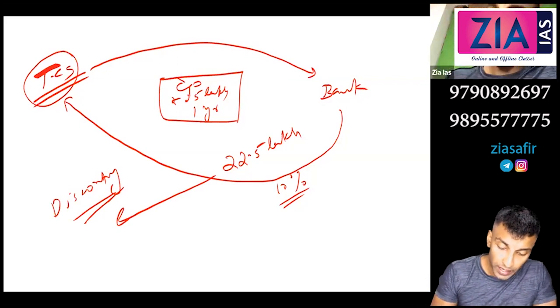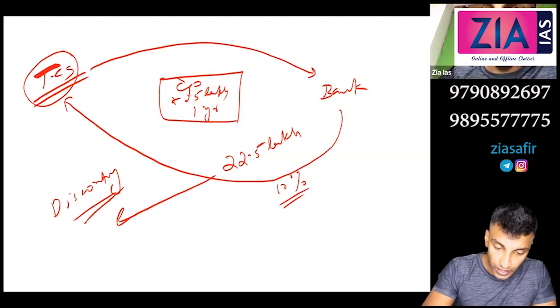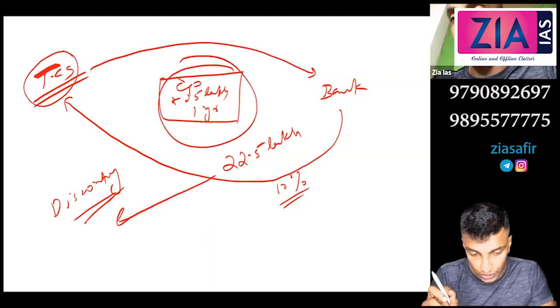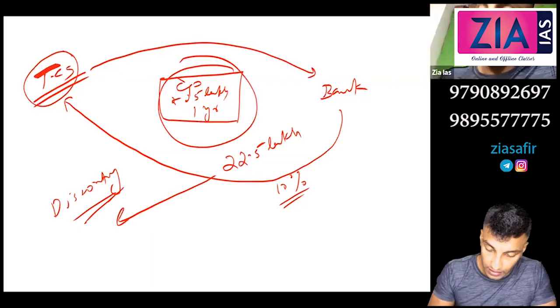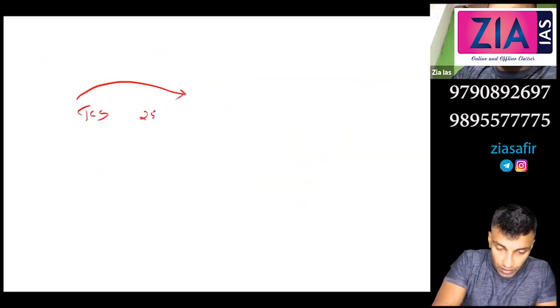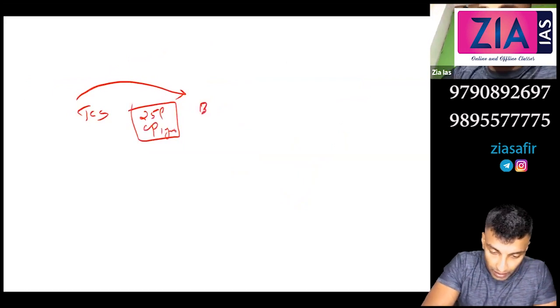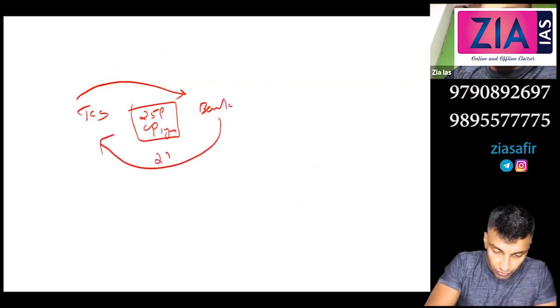Now what do you mean by rediscounting? This is a first class security issued by TCS or the high net worth company. Now banks can pledge this. Suppose TCS issues 25 lakh commercial paper with 1 year validity to bank, and the bank pays let's say 22.5 lakh.